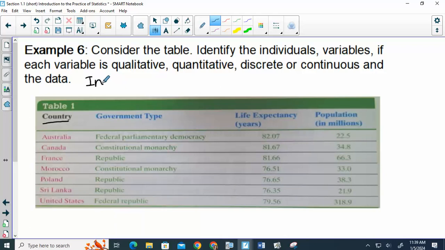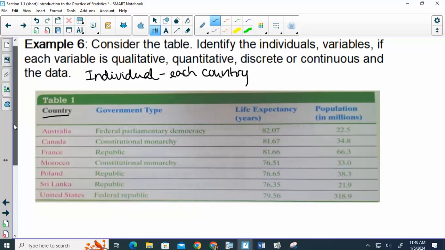An individual would be what? Yeah, if I just picked one of those countries, each one is an individual. So if I said France, that's an individual. Or Poland is an individual. Okay.